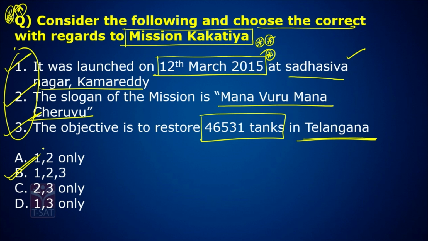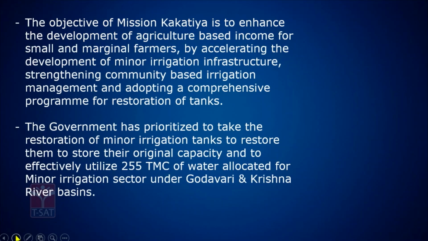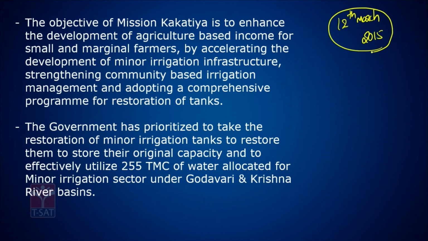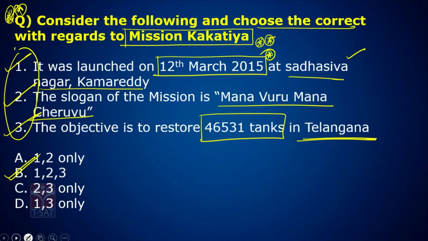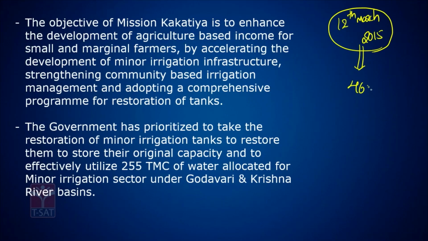But let us see about Mission Kakatiya in detail. As I told you before, this scheme was launched on 12th March 2015. The main objective of this scheme is to restore 46,531 tanks.